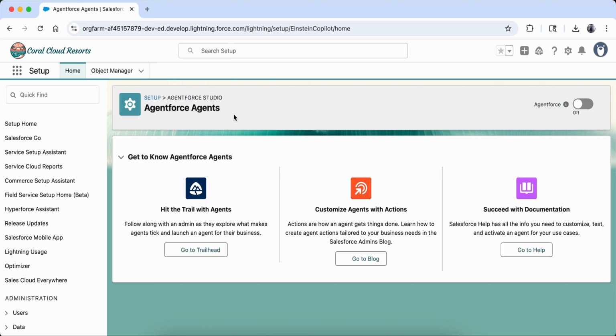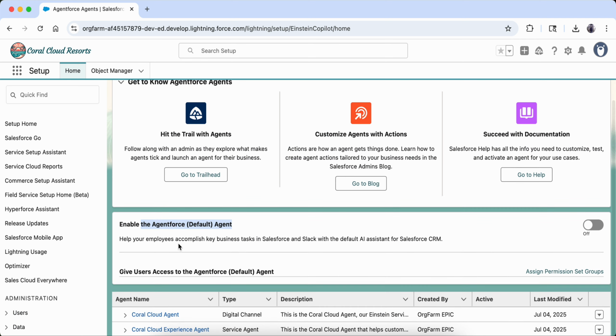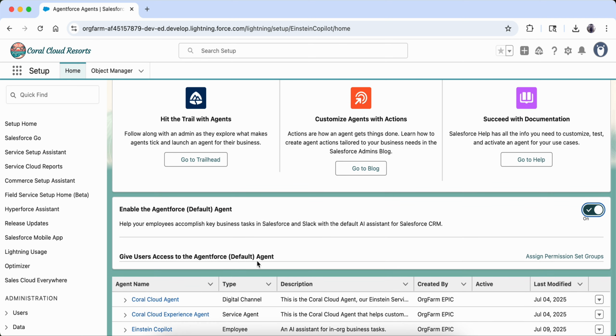Agentforce Agents is coming. But now you see that you cannot see any agent here, right? So why? Because this Agentforce is not on. So first of all, what we have to do, we have to turn on this Agentforce. So when you turn this on, you will get this thing which says enable the Agentforce default agent. So that means the default agents are not on. So what I am going to do, I am going to enable them. So when you enable, you will get these agents.